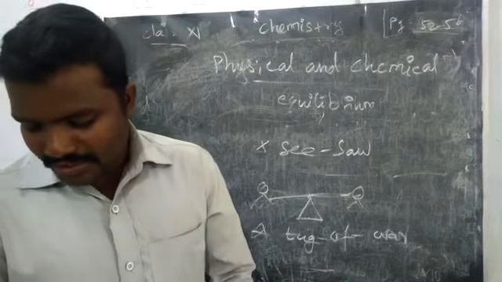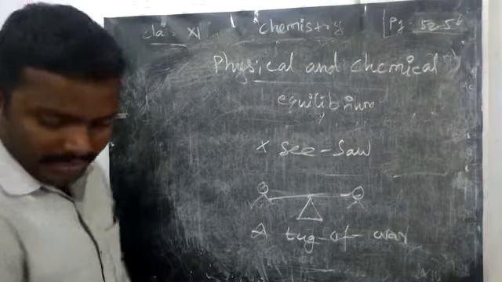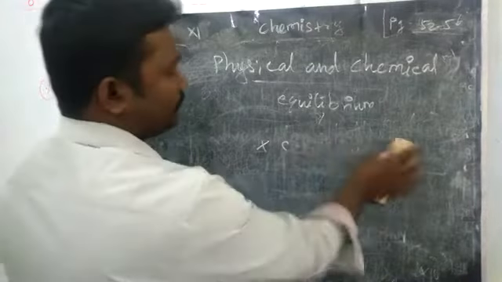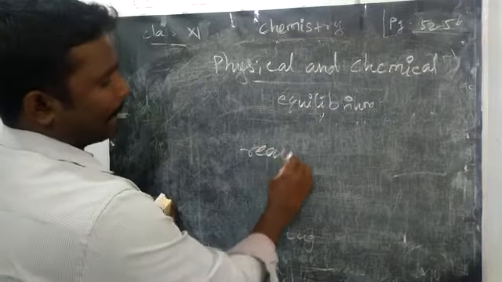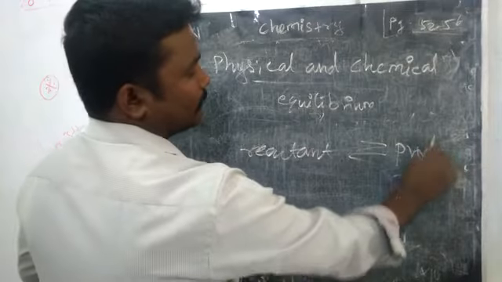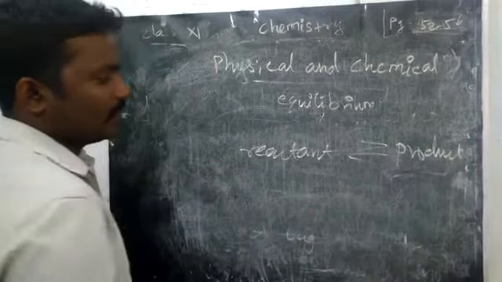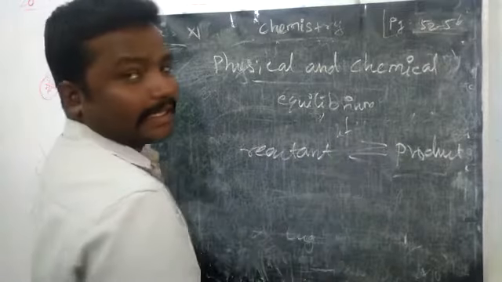Both forward and reverse reactions are still occurring at the same rate. See, reactant is converted into product. This is the forward reaction, we write Kf.